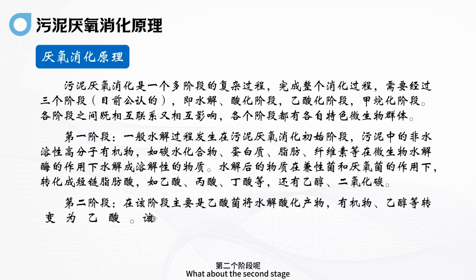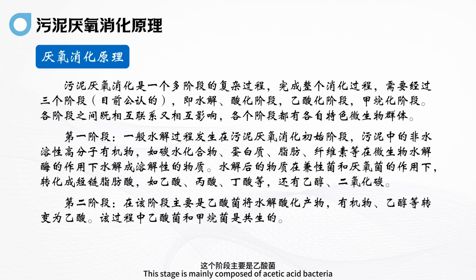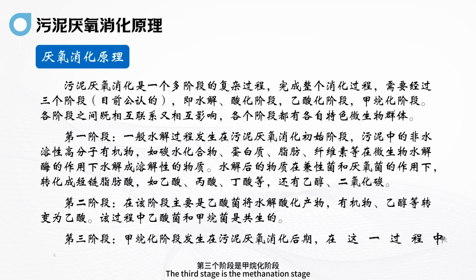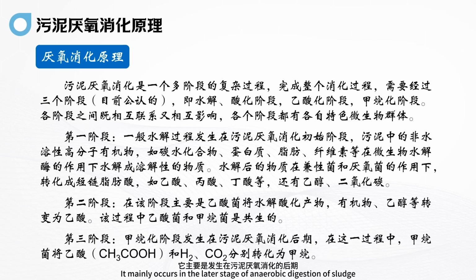What about the second stage? In this stage, acetic acid bacteria convert the hydrolysis and acidification products, organic matter, ethanol, etc., into acetic acid. In this process, acetic acid bacteria and methane bacteria are symbiotic. The third stage is the methanation stage. It mainly occurs in the later stage of anaerobic digestion of sludge. During this process, methane bacteria use acetic acid and hydrogen gas, converting carbon dioxide separately into methane.